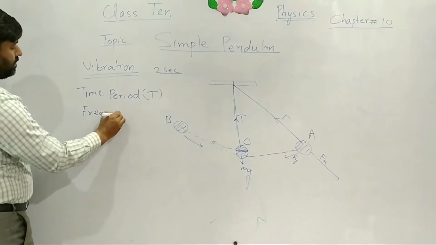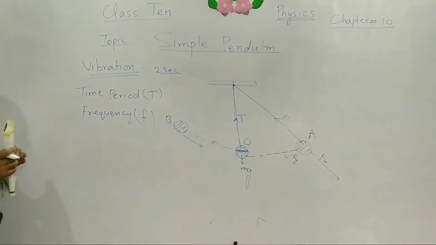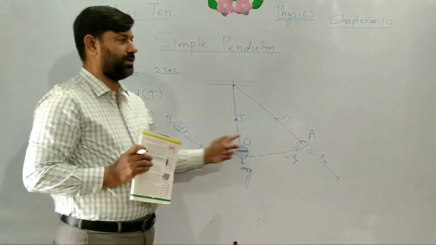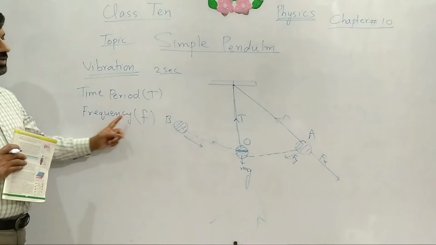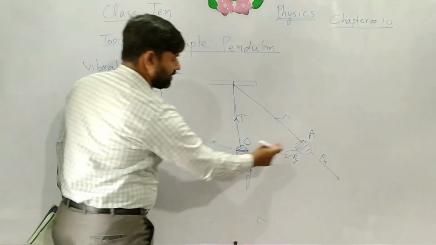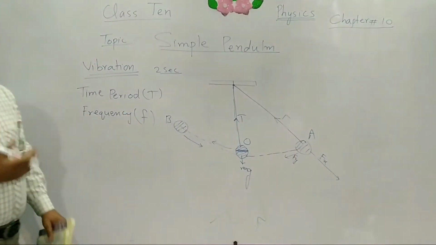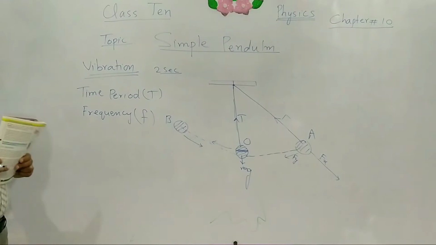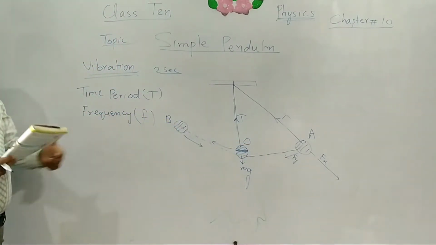The third definition is frequency. Frequency is denoted by small f. Frequency is defined as the number of vibrations completed in 1 second. The number of vibrations completed in one second is called frequency. For example, one vibration is from A and then back to A. In 1 second there are 3 vibrations. We can say that frequency is 3. If there are 5 vibrations in 1 second, then we can say that frequency is 5.